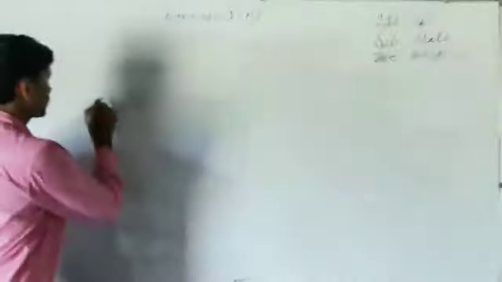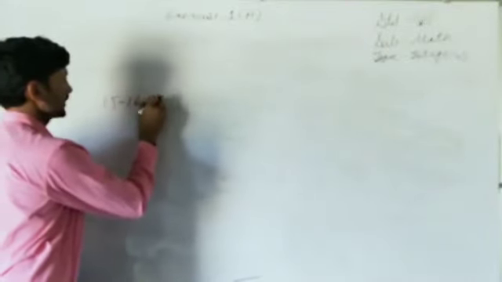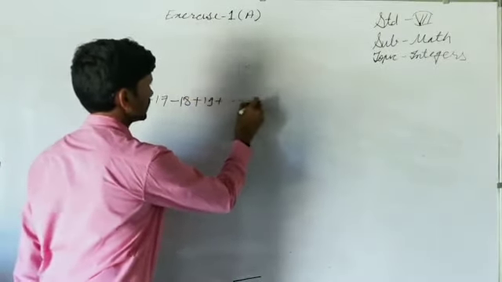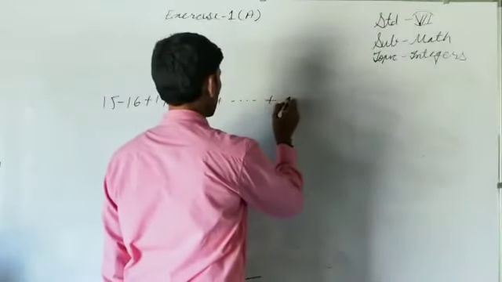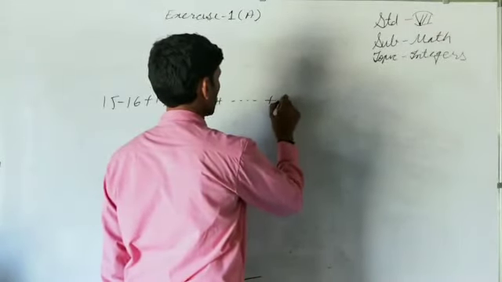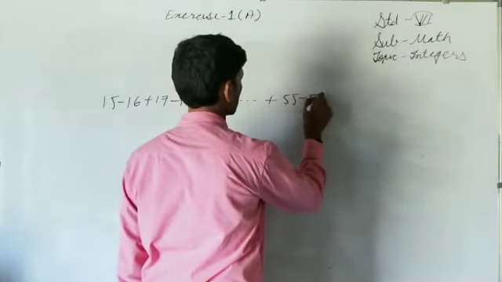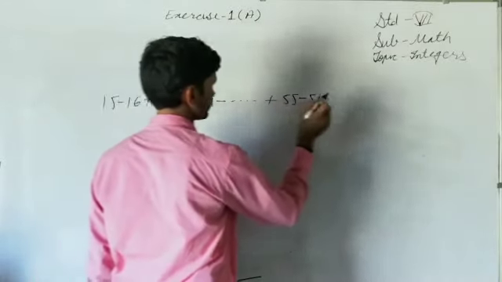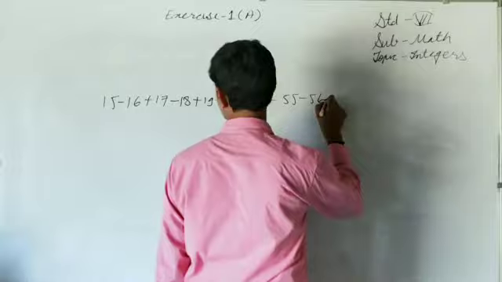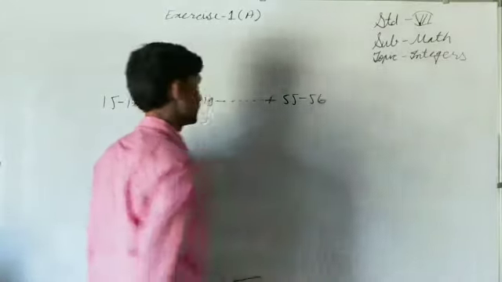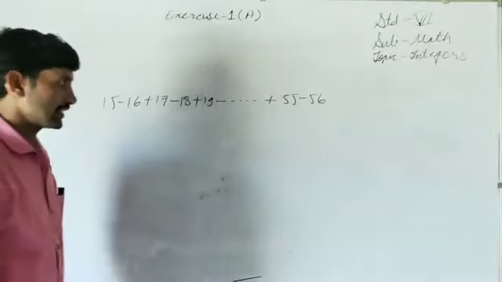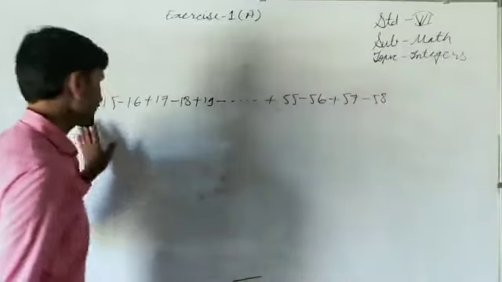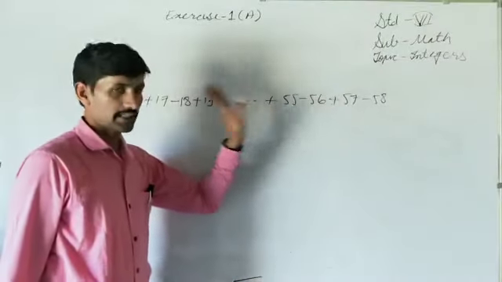For example, if you start 15 minus 16 plus 17 minus 18 plus 19, and in this way we proceed, up to plus 55 minus 56 plus 57 minus 58. So if we write all the numbers and count the pairs, it will take time.